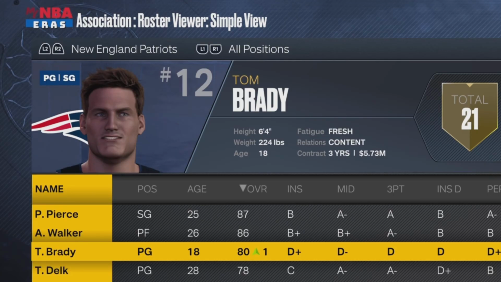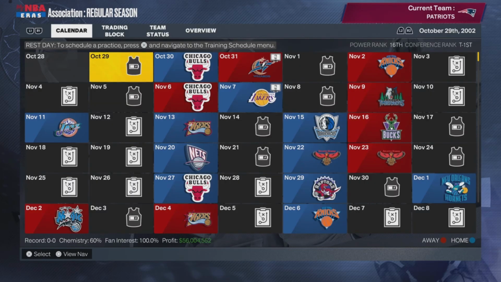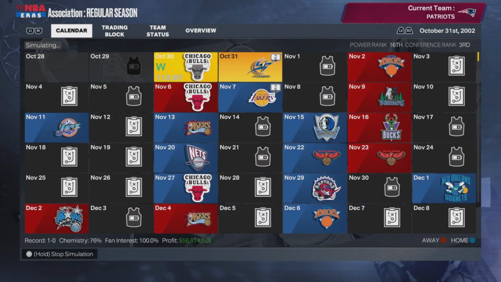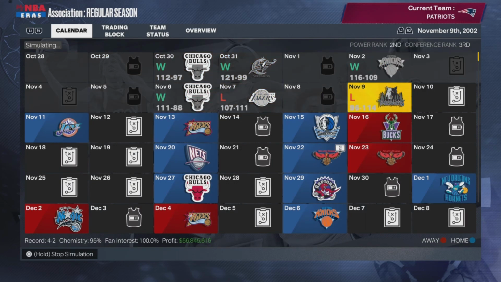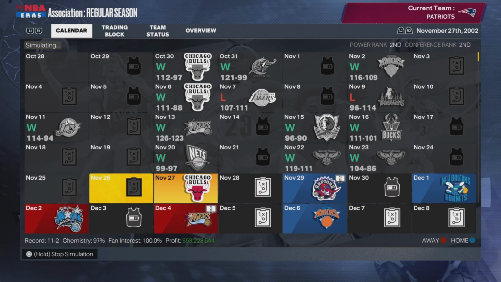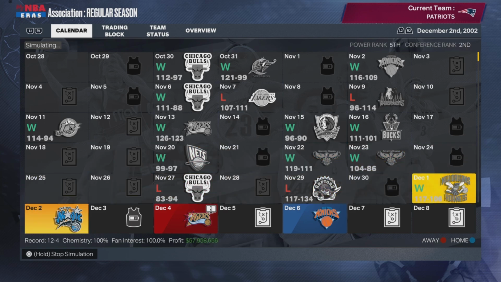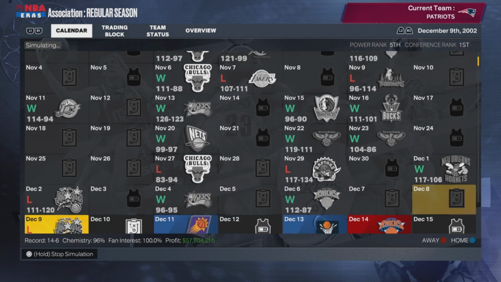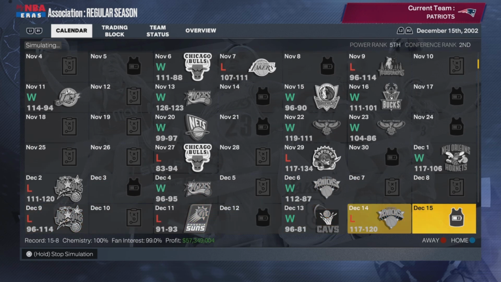He's a 6'4" point guard, and I'm starting him on the Patriots on the Celtics because that's where he started his career in the NFL. I could have put him in a draft class like every other career simulation, but I felt like, no, he belongs on the Patriots, so let us start him in New England. I have team automation on, so if he gets traded or goes to any other team, he can.